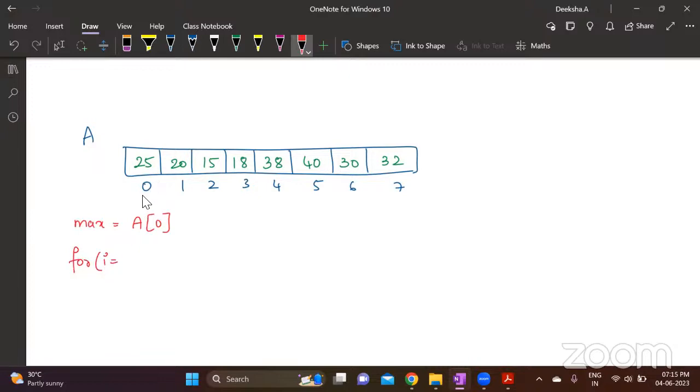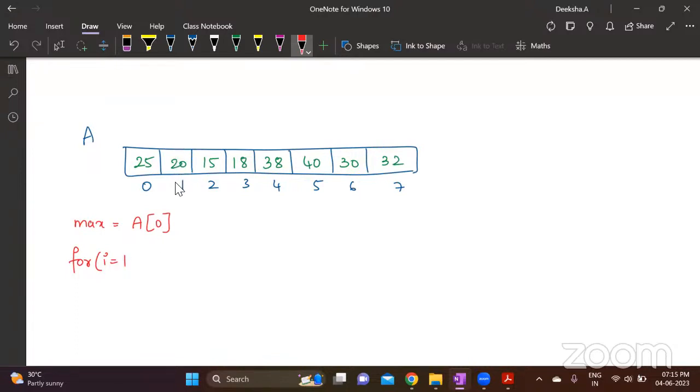I equals to 0, I'll not take. I'll take from I equals to 1, because I have assumed that this is the greatest one. Now I need to check to the right of it all the elements. Is there any other number which is greater than this? If yes, that will be the maximum number. If no, just check the next number, right?